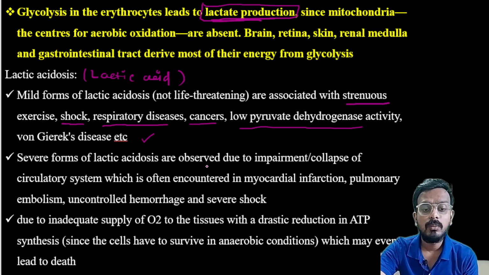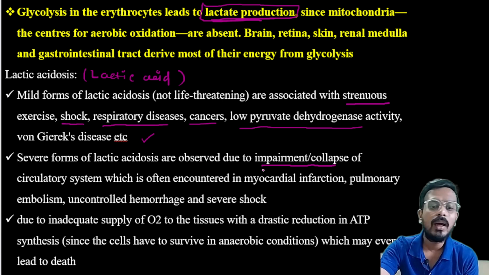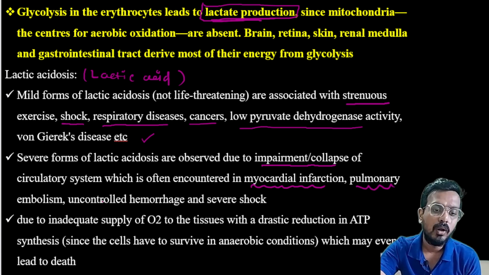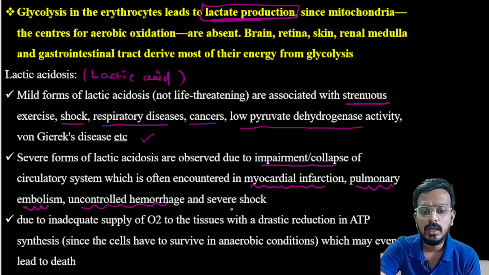But the severe form of lactic acidosis is observed due to impairment or collapse of the circulatory system. In which conditions do you see this? In case of myocardial infarction, pulmonary embolism, uncontrolled hemorrhage, and severe shock.